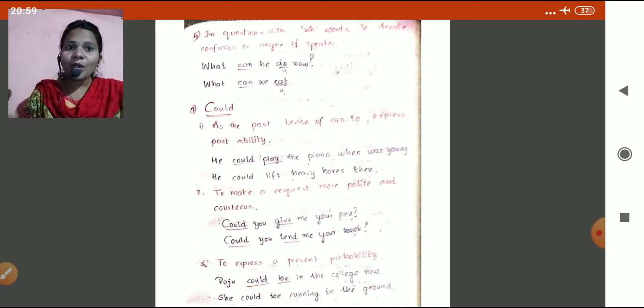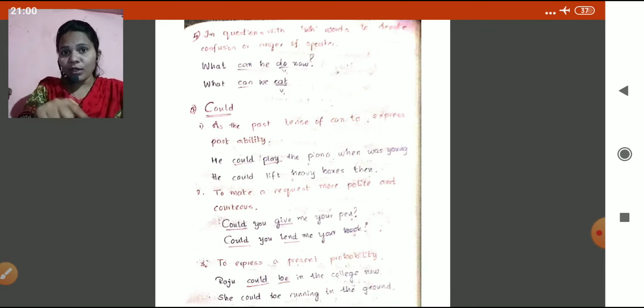He could lift heavy boxes then, on those days. Okay, he could lift heavy boxes. And you observe, children, wherever we are using a main verb, we wrote V1 only. We didn't write any V2 or other forms of main verbs. To make a request or to be polite, could is very, very important, children. To ask especially polite and courteous statements, expressions.